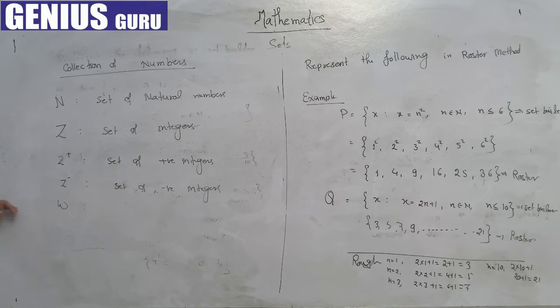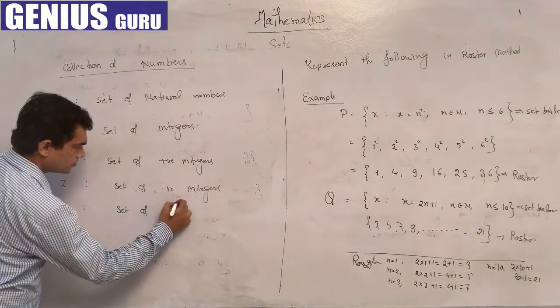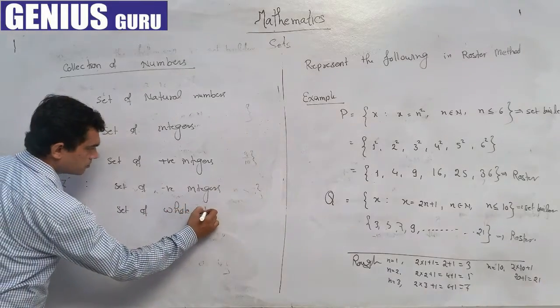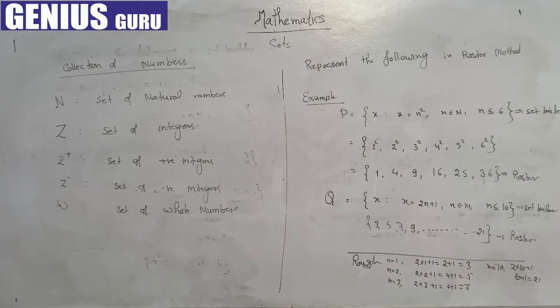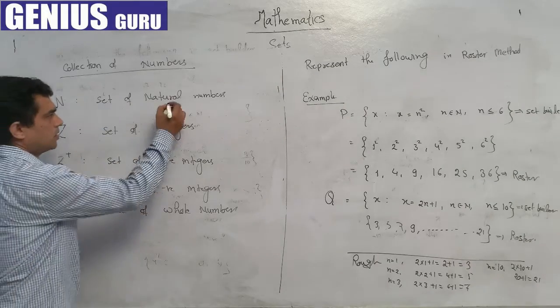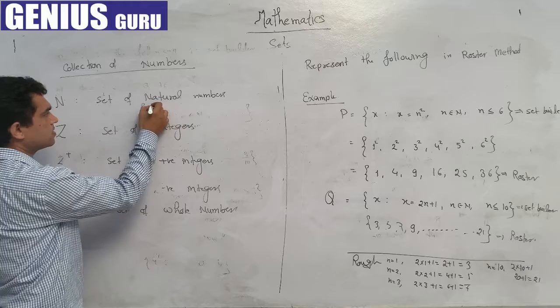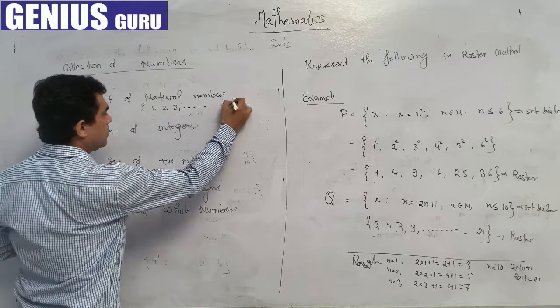Capital W is the set of whole numbers. Whole numbers start with 0, as natural numbers start with 1. I can write the numbers like this: 1, 2, 3, dot dot dot till infinity.